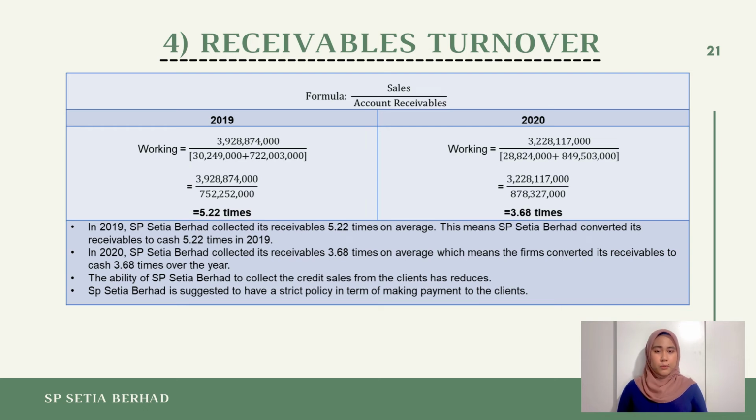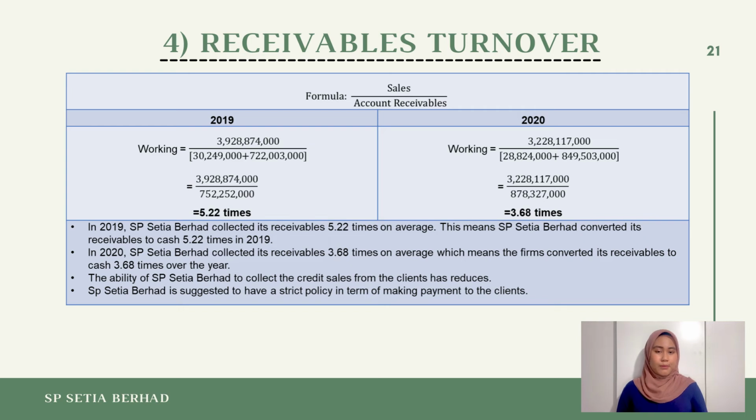The formula for the computation of receivable turnover is by dividing the sales by account receivables. As stated in the slide, in 2019, it can be interpreted that SP Siti Berhad collects its receivable 5.22 times on average in the year. This means SP Siti Berhad converts its receivable to cash 5.22 times or 5 times in 2019, while in 2020, SP Siti Berhad collects its receivable 3.68 times on average, meaning the firm converts its receivable to cash 4 times over the year.